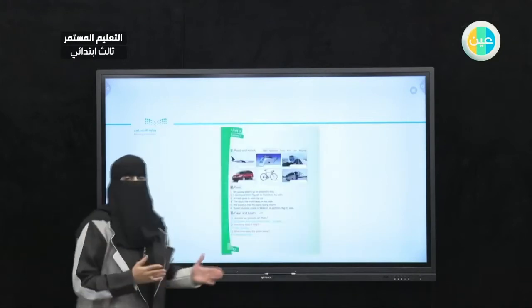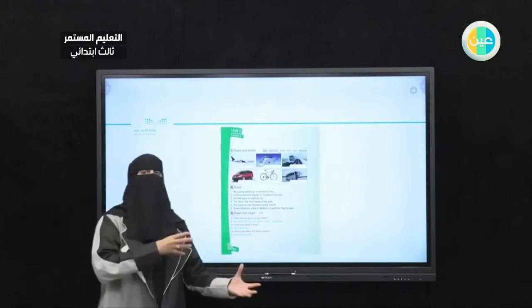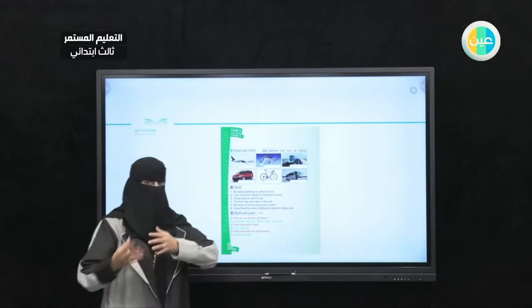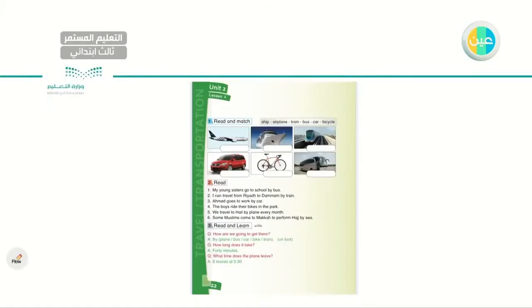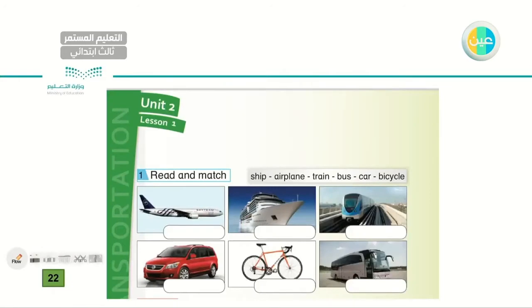So, you have this. We will start directly with the book and then I will go to the exercise and I will tell you why. So, as you can see, I need you to have them at page 22. I will have it zoomed in a minute, okay? So, as you can see, this is page 22. Have them ready and let's do the exercise together.